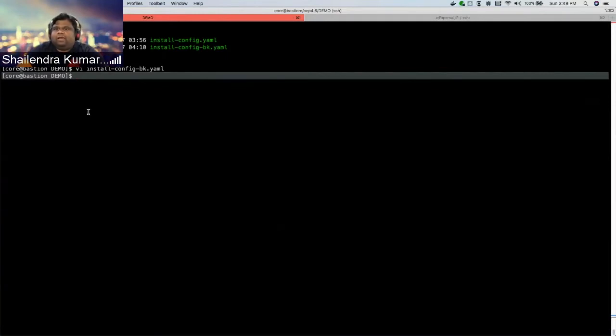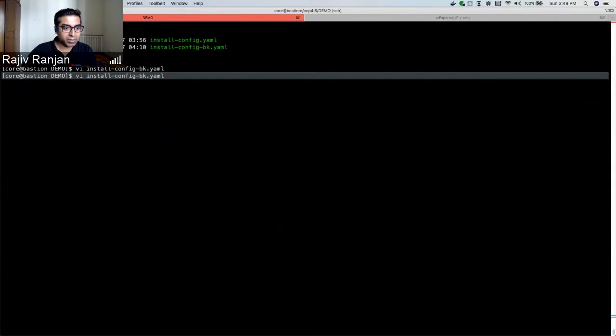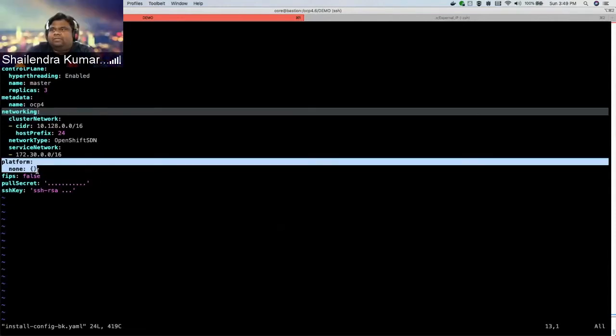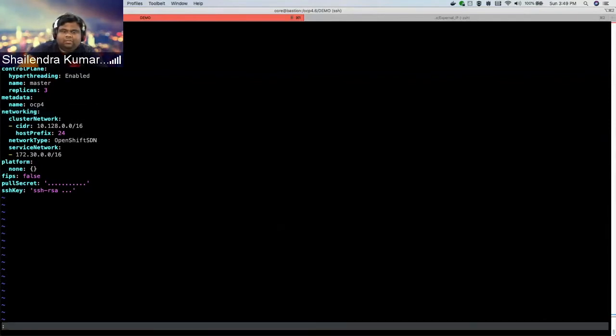Looking at your YAML file, it looks like it is being deployed on bare metal as a sample here. Yes, it's deployed on bare metal. That's a very nice observation. So the platform I have selected is none, so it's bare metal.